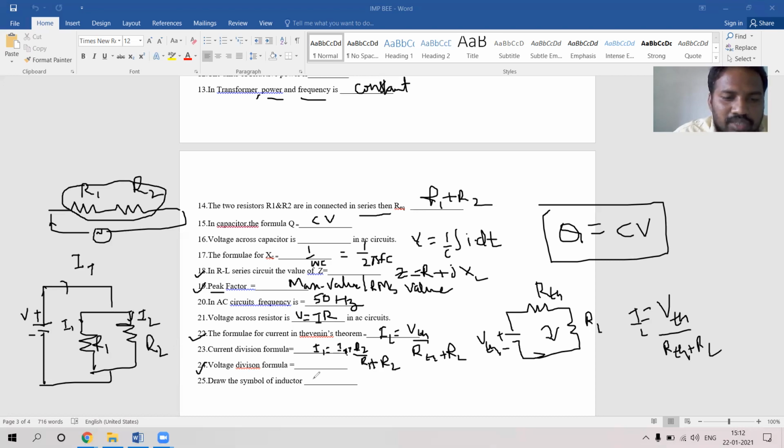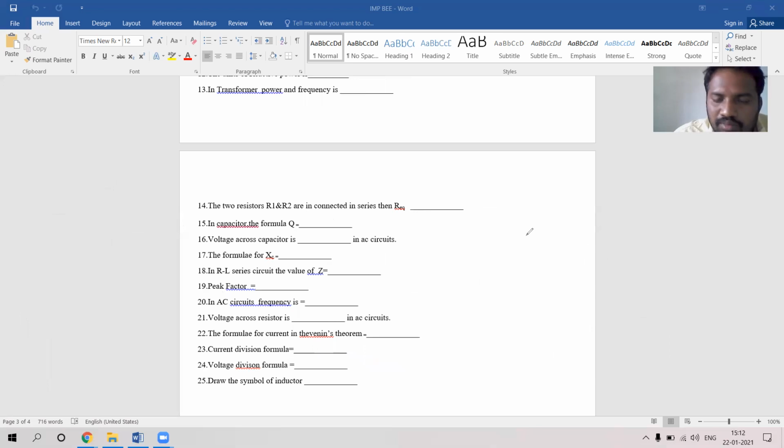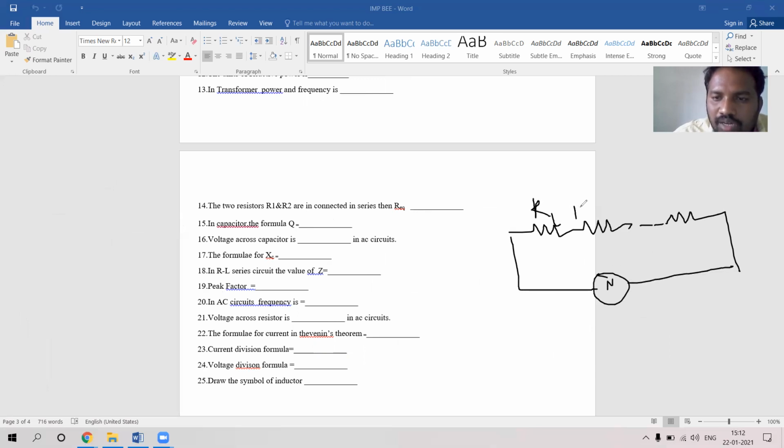Coming to the voltage division formula. How is voltage divided? Voltage divides in a series circuit. Suppose n resistors are connected in series: this is the voltage source Vs, and these are R1, R2, and so on up to Rn. Current will be flowing, and the current is the same.